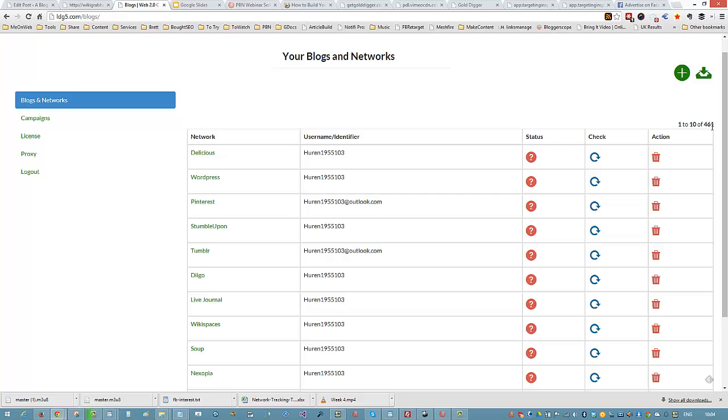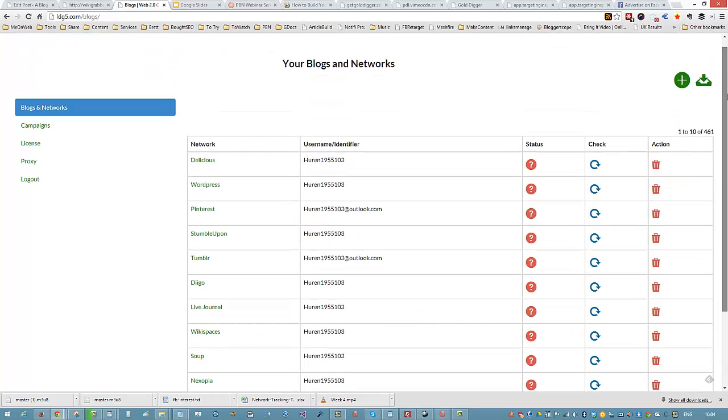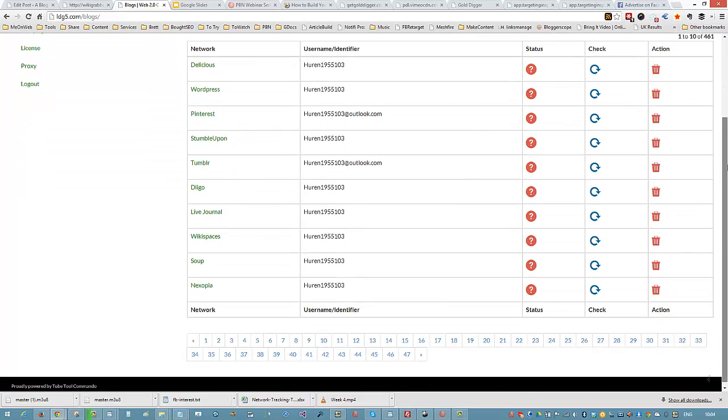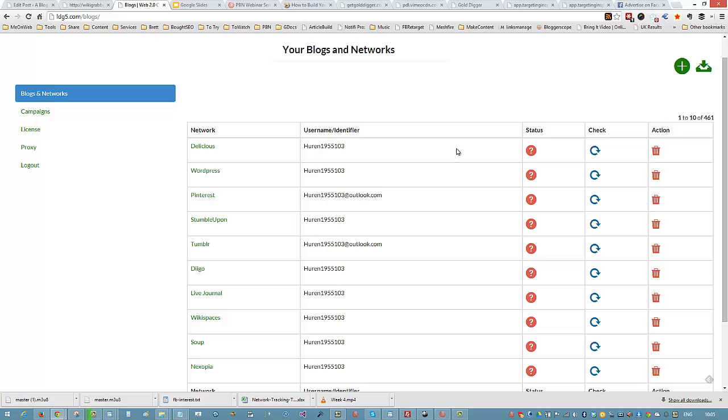If you watched the first video and you've seen this video, now you realize just how powerful this tool is. And don't forget that we are targeting long tail keywords. Okay, so that's how it works for creating accounts and for adding accounts. And what you can see here as well is the status, the check, and the action boxes, okay, where you can delete if something isn't alive anymore. So we can check the status when we have done the posting. If it is not posting, then we can do a check here to see if it's active. If it's not active, we delete it.